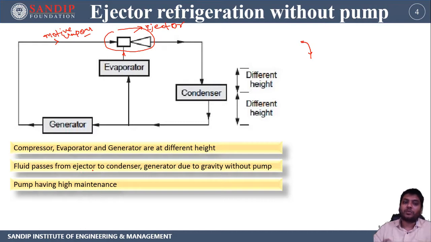Obviously fluid is passing from the ejector to the condenser, and due to gravity action from the condenser to the generator, without a pump. At the outlet of the condenser there must be water that comes directly to the generator. That's all about this ejector refrigeration system that is used without a pump.